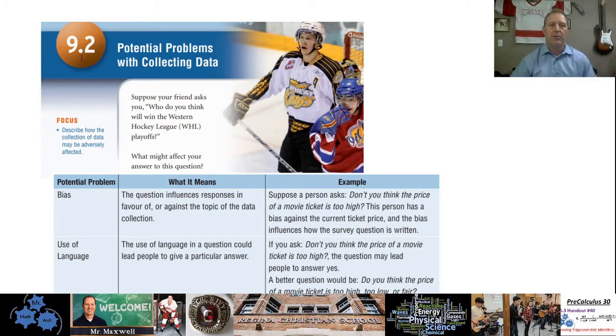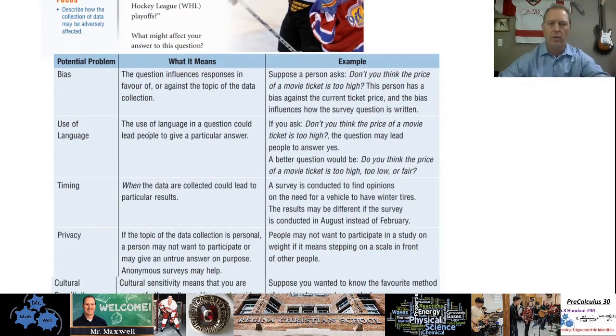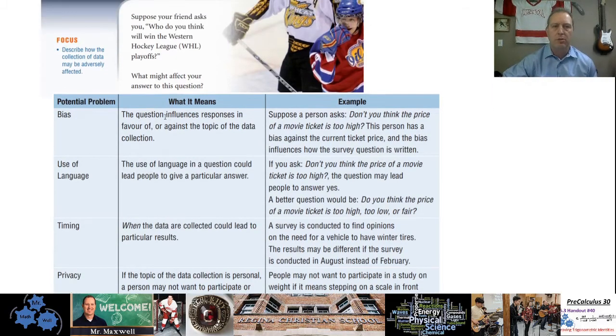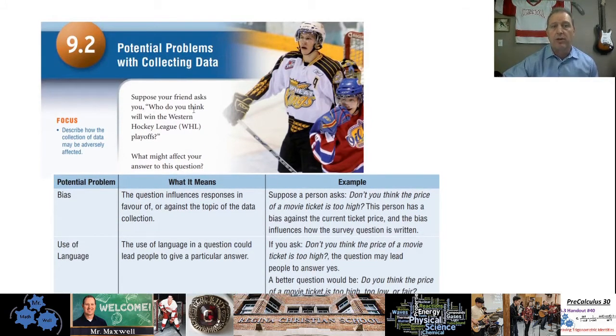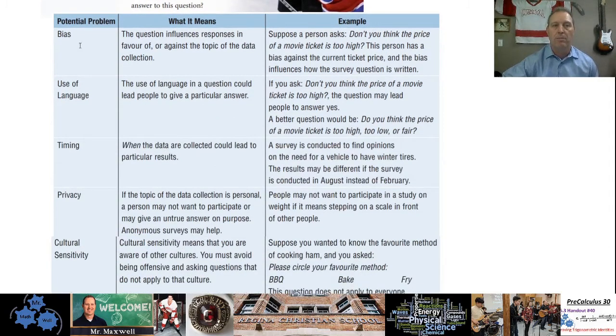9.2, potential problems. Okay, so there are things that we need to pay attention to when we are collecting data or when we're using data, but more importantly when we're collecting data. So these are pretty important things that I'm going to talk about. So the example here is, suppose your friend asks you, who do you think will win the Western Hockey League playoffs? Who's going to be the champions? Well, what might affect your answer to this question? Obviously, you may have some bias.